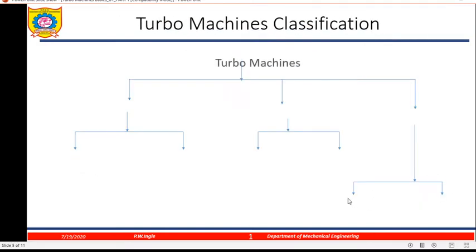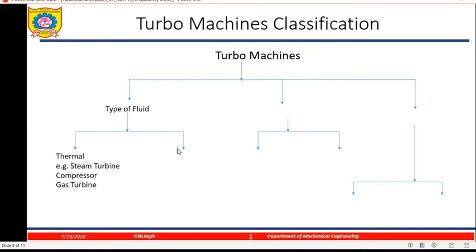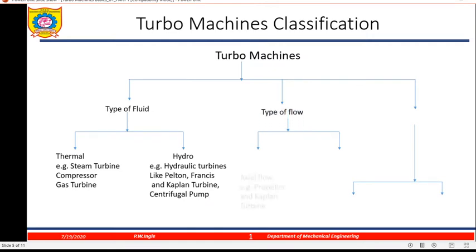Now again, according to type of fluid, turbo machines can be classified as thermal turbo machines, for example steam turbine, compressor and gas turbine, and hydro turbo machines or fluid machines. For example, hydraulic turbines like Pelton, Francis and Kaplan turbine, and centrifugal pump. Then according to type of flow, a turbo machine may have axial flow.